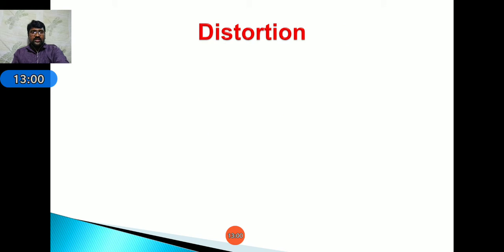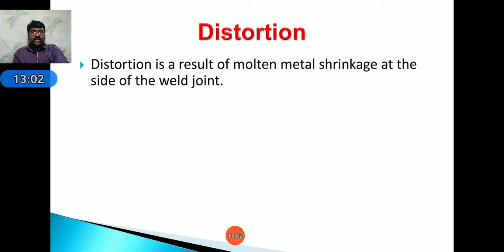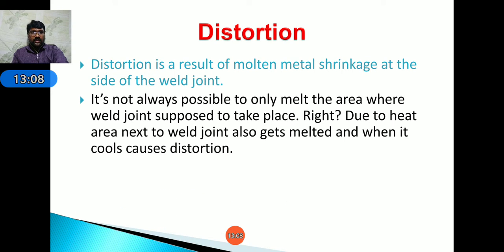Next, coming to distortion. Distortion is a result of molten metal shrinkage at the side of the weld. It's not always possible to melt only the area where the weld joint is supposed to take place. The area next to the weld joint also gets melted, and when it cools, it causes distortion.